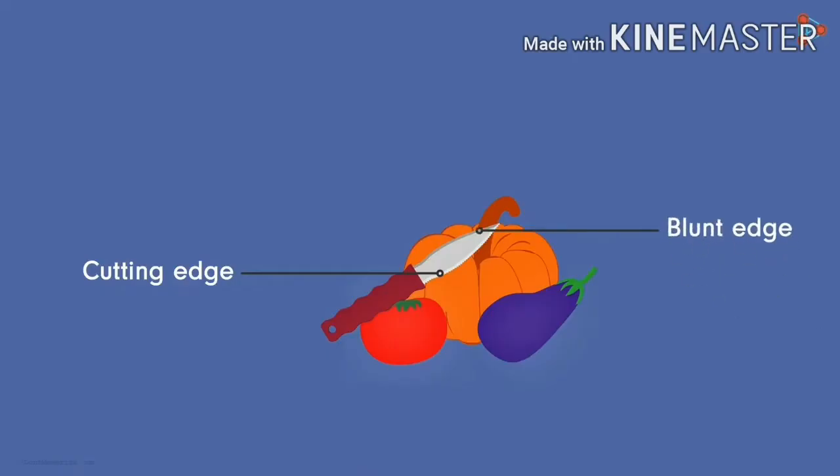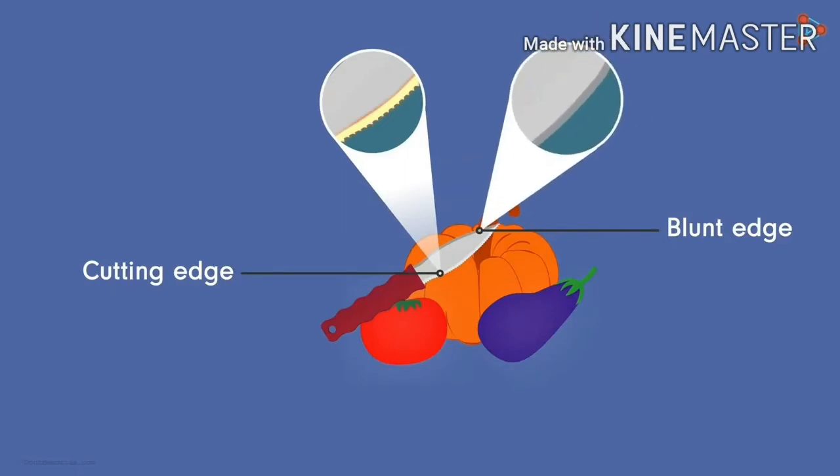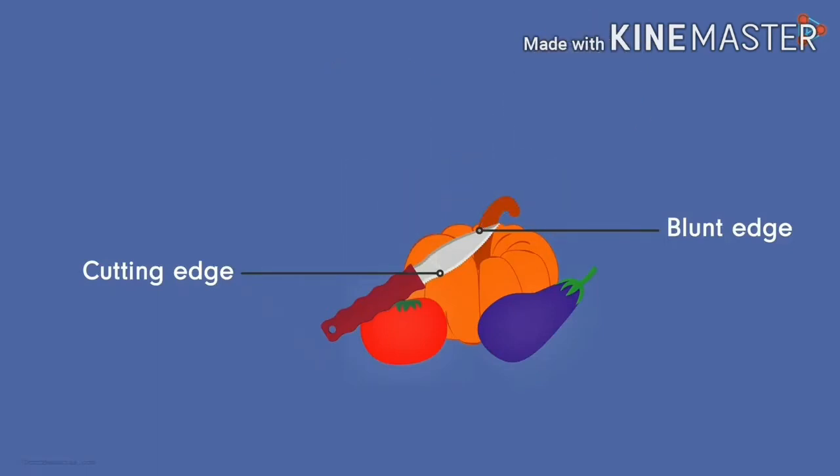It is easy to cut vegetables, meat, etc. by using a sharp-edged knife than with a blunt-edged one, because sharp-edged knives have less area in contact and can create more pressure by using less force. But on blunt-edged ones, due to large area, less pressure is created, so it is difficult to cut with blunt-edged knives.